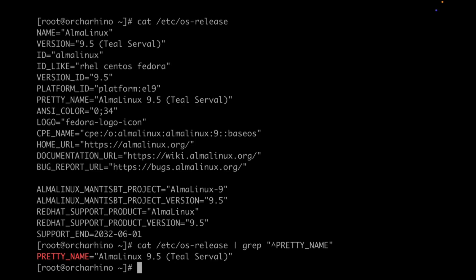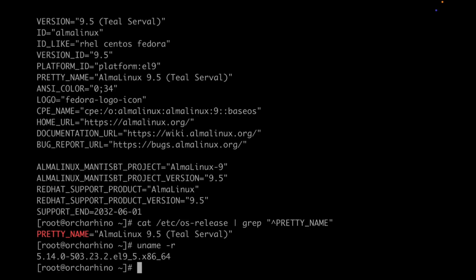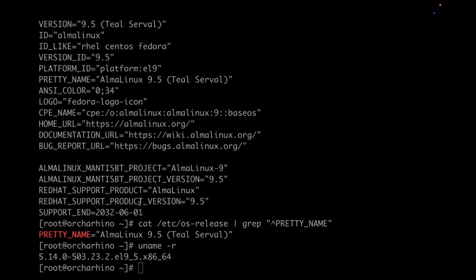Now we can verify the kernel. So let's paste the command. Perfect. In-place upgrade successful. All that is left now are cleanup jobs: remove EL8 remains, and rerun the orcharhino installer to ensure the correct configuration in the end.